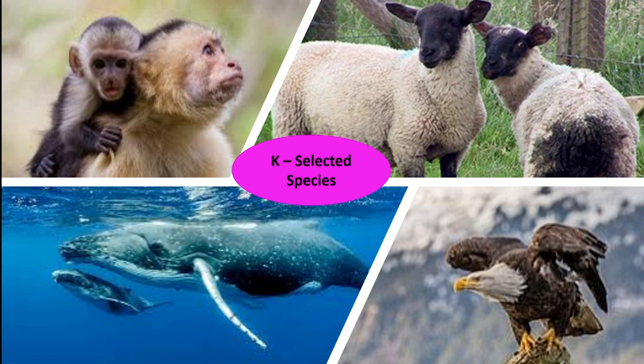K-selected strategists live near the carrying capacity K on the population growth curve under stable environmental conditions. They have limited resources. So what have they decided?